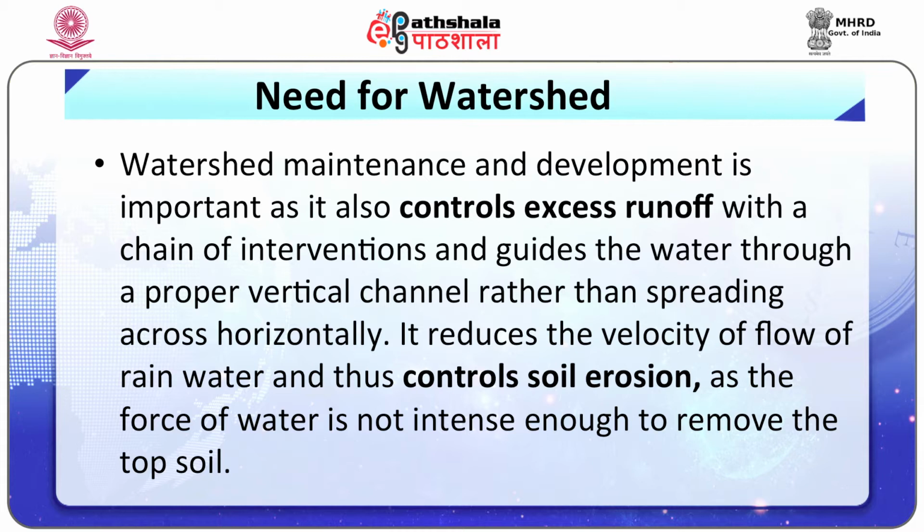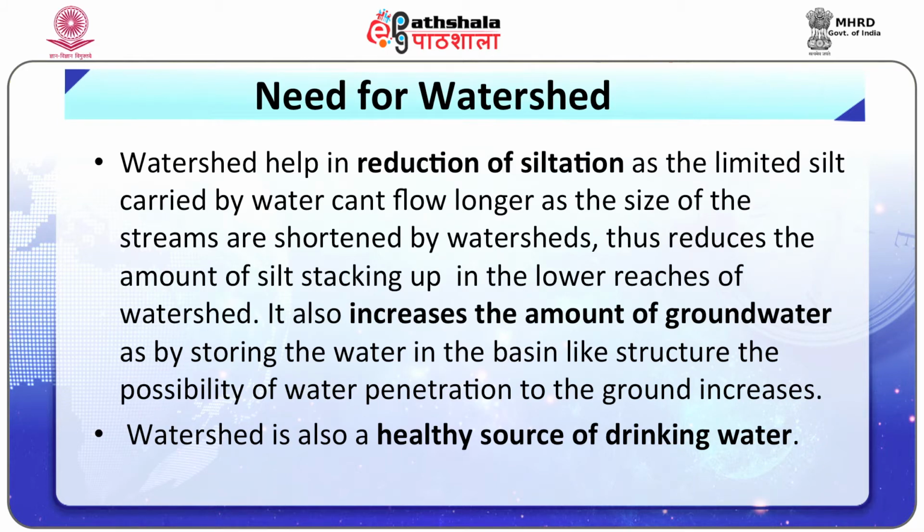It reduces the velocity of flow of rainwater and thus controls soil erosion, as the force of water is not intense enough to remove the topsoil. Watershed helps in reduction of siltation, as the limited silt carried by water can't flow longer as the sides of the stream are shortened by watersheds, thus reducing the amount of silt stacking up in the lower reaches of watershed. It also increases the amount of groundwater, as by storing the water in the basin-like structure, the possibility of water penetration to the ground increases.